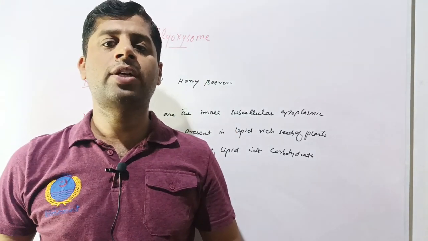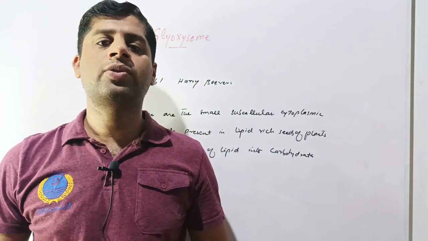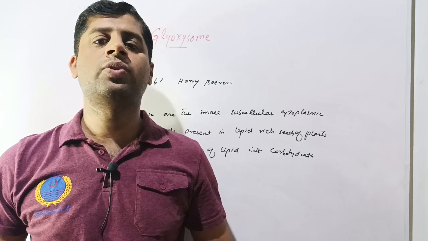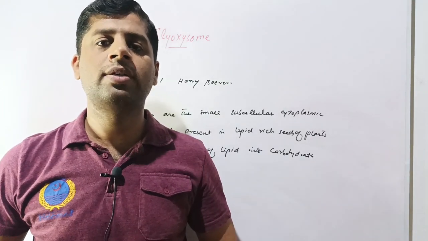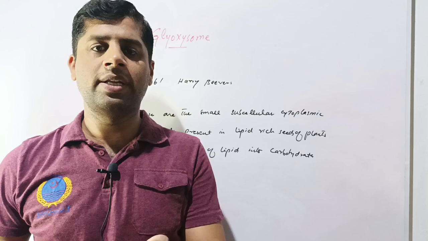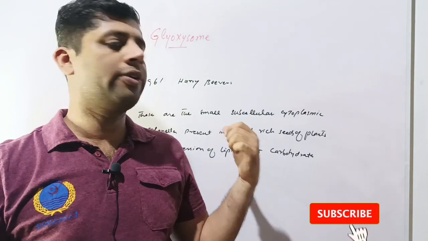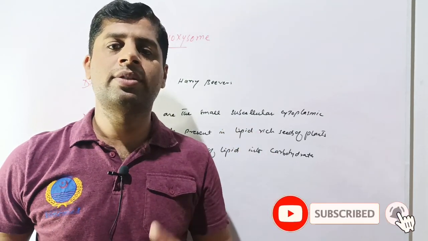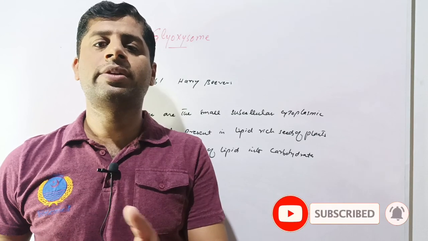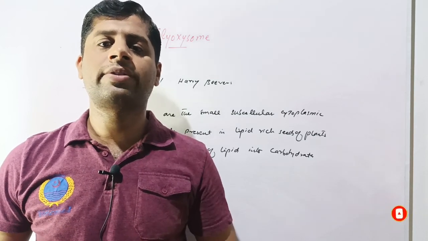Glyoxysomes are basically the cytoplasmic organelles. The glyoxysomes, peroxisomes and lysosomes are cytoplasmic organelles bounded by a single membrane, the lipid bilayer, and all of these resemble each other in structure. However, there are certain differences in their functions because they carry different sorts of enzymes.